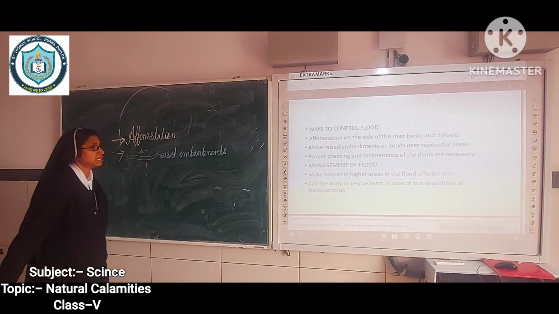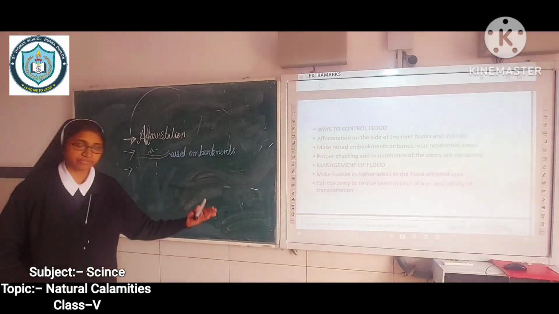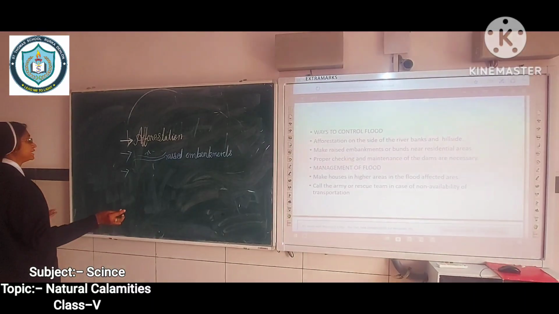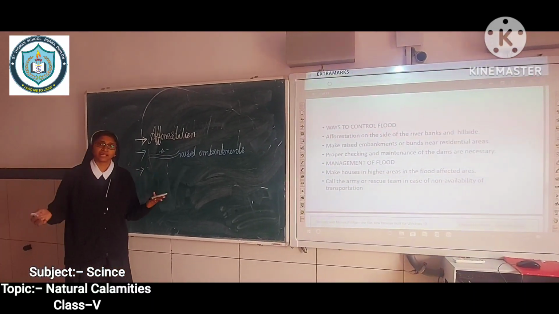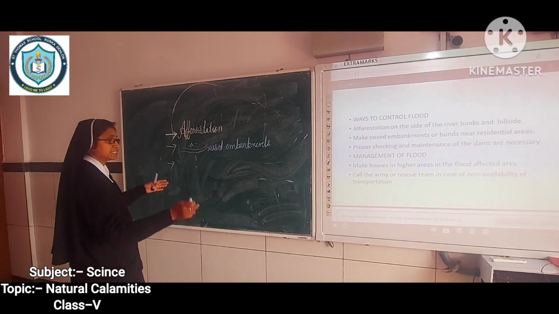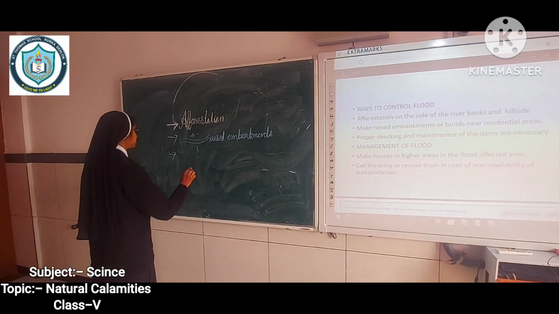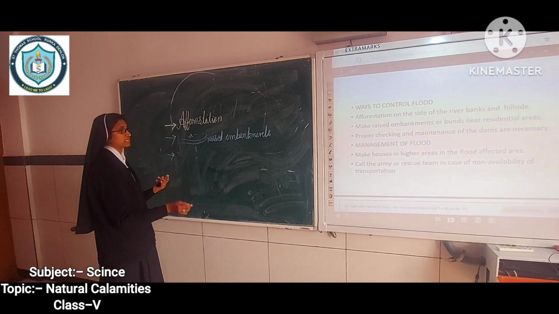Then already we saw one cause of the flood is the damaged dam. What will happen after the damaging of the dam? The water will sometimes destroy a district because of that.